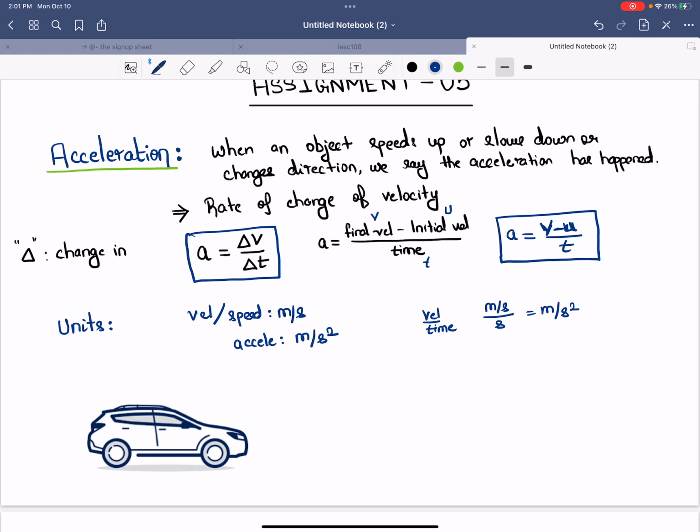So that's the unit for acceleration. Anytime you write the acceleration is 4, you don't just say 4, it's 4 meter per second square. That's how you write the acceleration. The way you write speed is 4 meter per second. This is the way you express acceleration. This is the way you express velocity or speed.